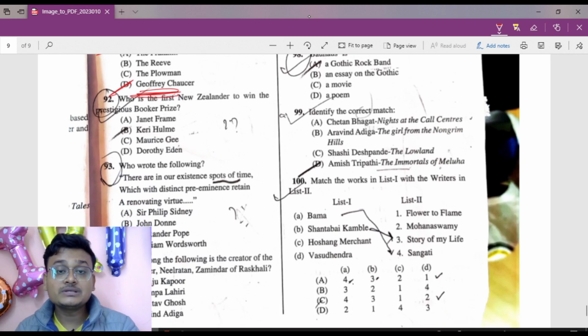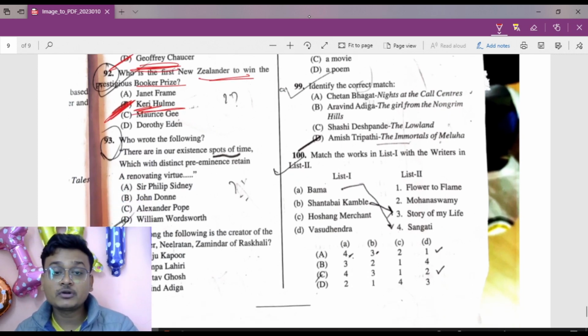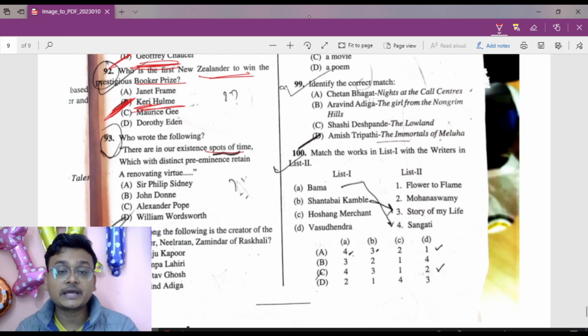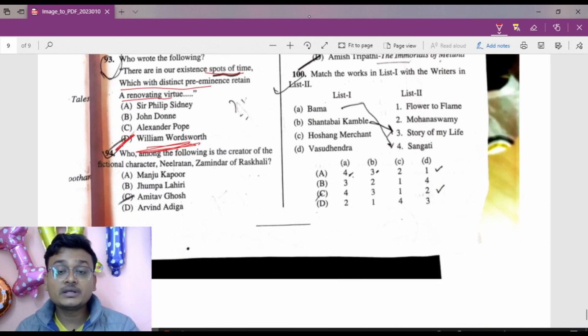Who is the first New Zealander to win the prestigious Booker Prize? That is Keri Hulme. So B, 1985. Now, who wrote the following line: there are in our existence spots of time, that with distinct renovating virtue? It is by William Wordsworth. Now, who among the following is the creator of the fictional character Neel Rattan Haldar of Sea of Poppies? That is Amitav Ghosh. So 94 C is the right answer.